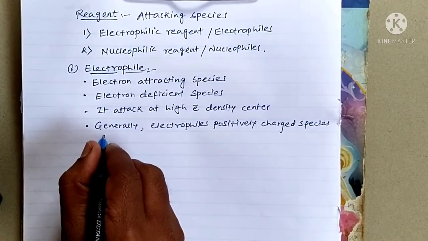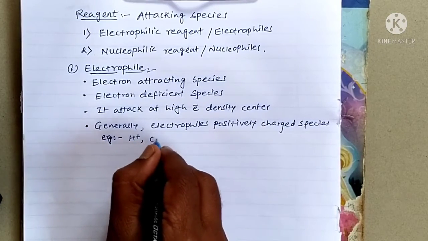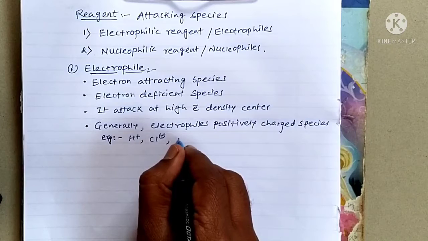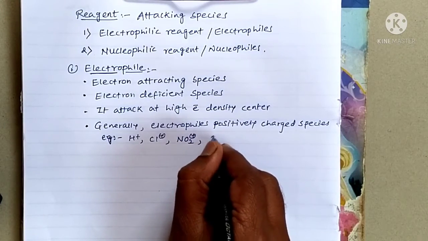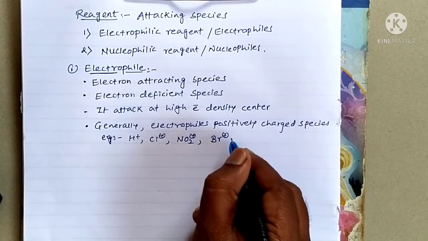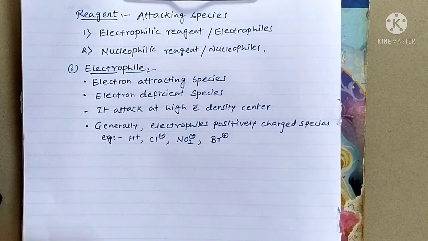For example, H+, Cl+, NO2+, X+ like Br+, Cl+, all these are electrophiles which have positive charges.